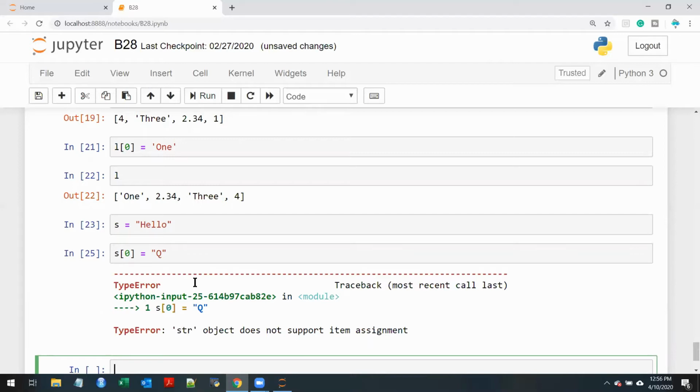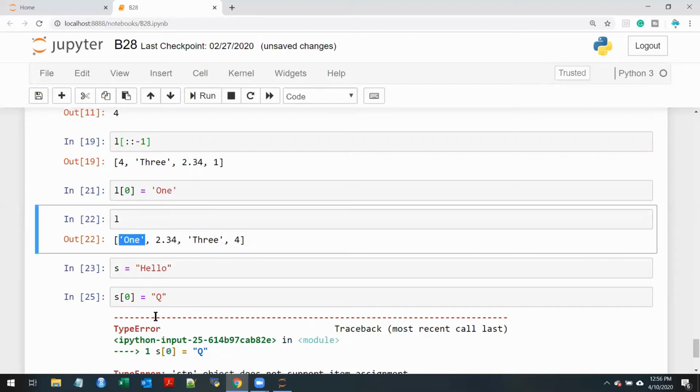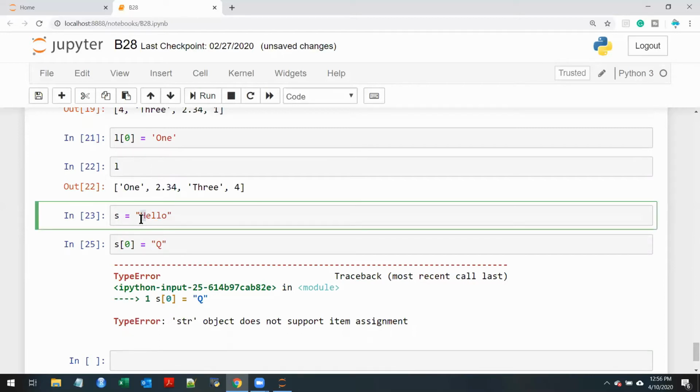So mutable meaning you can change that element's value. Observe here the entire element was changed. Here in this S there are 1, 2, 3, 4, 5 elements. I cannot change this individual element from this one whole element. See, string no matter what is one string. So either you change the entire string or you can't change the individual part of that element. It is not allowed.